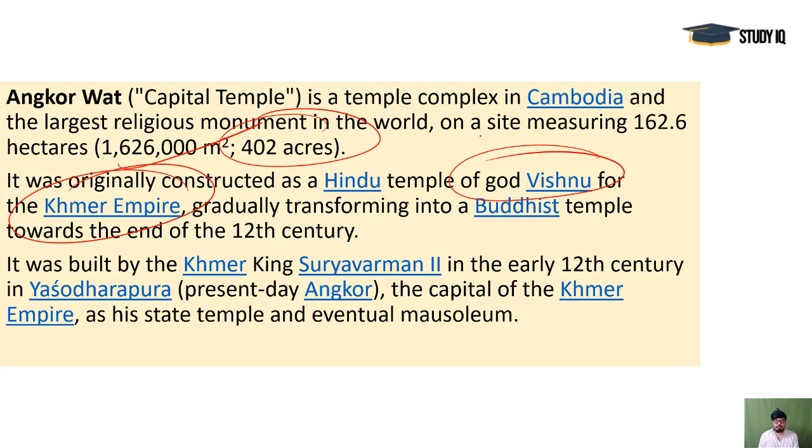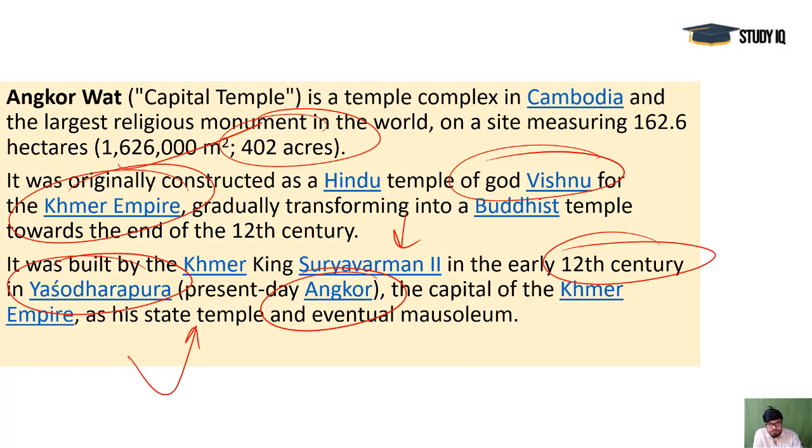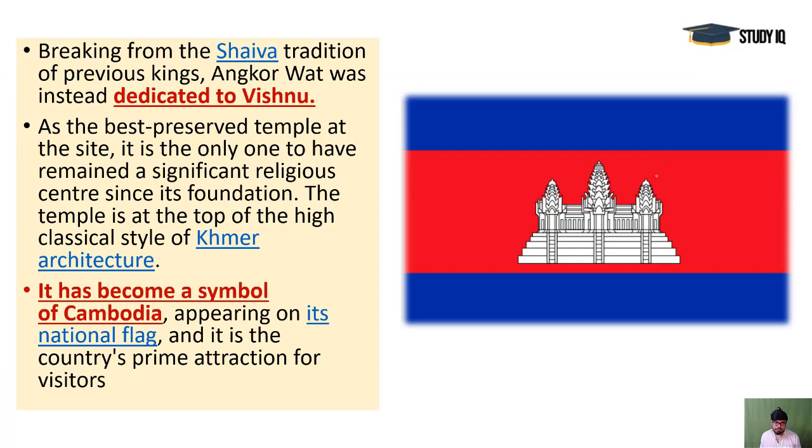You see, it was a time when the southern kings and their influences were also there in the Southeast Asian region. So Suryavarman II was the king from the Khmer Empire, and you can spot the Hindu name here, and it was the time of early 12th century in Yashodharapura, which is presently Angkor. So this is now called Angkor Wat temple, and this Yashodharapura was the capital of the Khmer Empire at that time. And he actually claimed it as his state temple and eventually mausoleum. So that's important. And at that particular time, this was dedicated to Lord Vishnu.